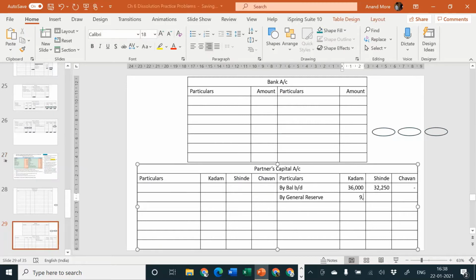9,000 for Kadam, and then 18,000 divided by 6, that goes to 3,000. That is for Shinde, and 2 will be 6,000. That is for Chauhan. Okay, so this is the way in which general reserve will be divided by us among the partners. Next part,